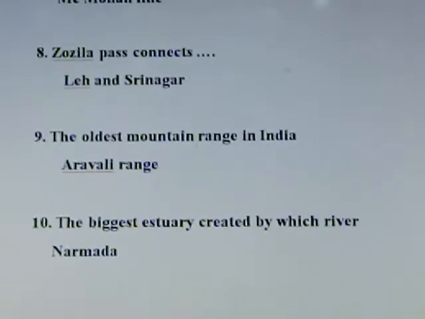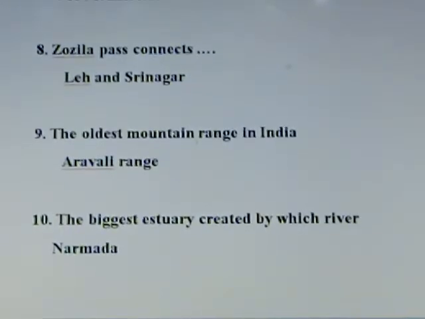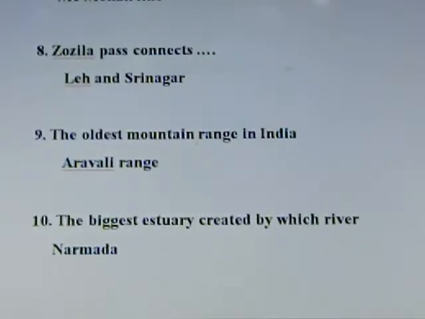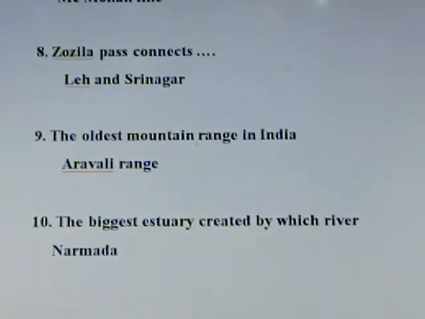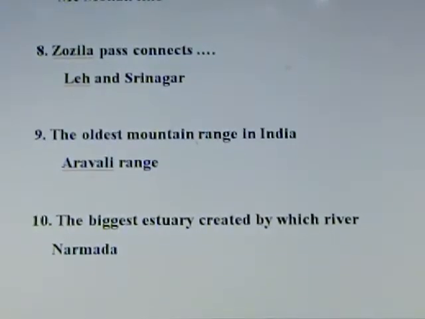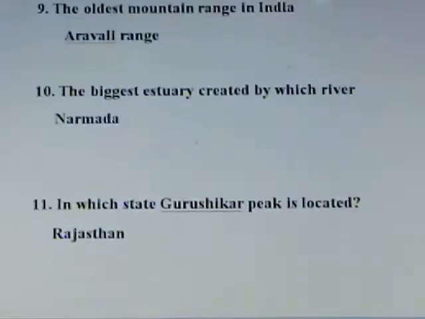Question number 10. The biggest estuary is created by which river? Answer: Narmada. Narmada river creates the biggest estuary in India. Narmada is a west flowing river. The east flowing rivers in India create deltas.